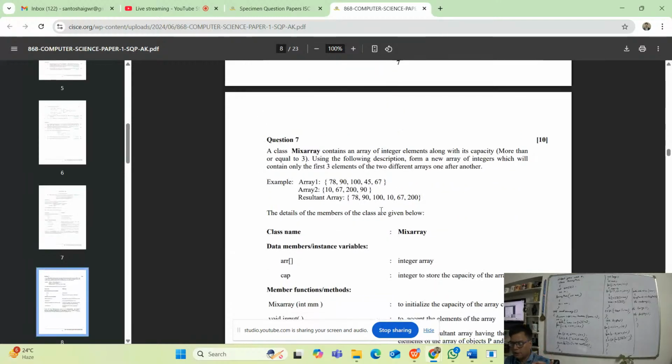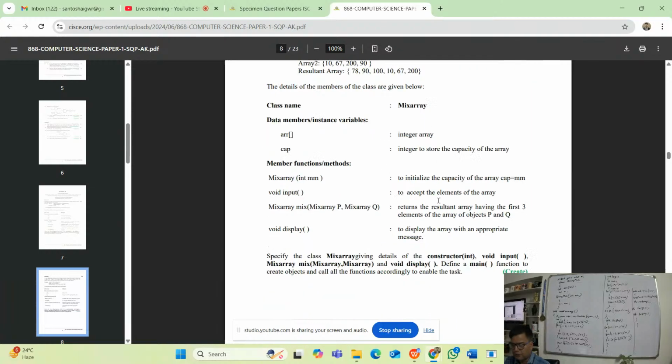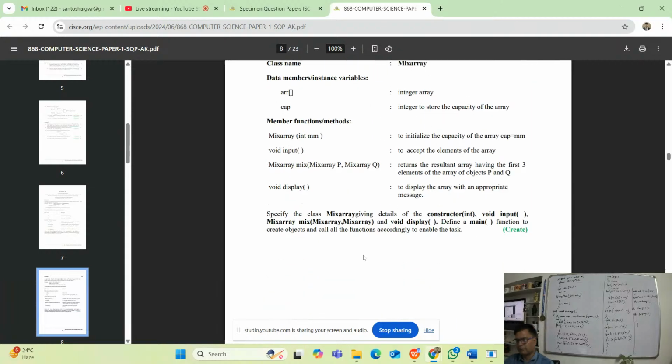You can do it. Second one, a class MixArray contains an array of integer elements along with its capacity, more than or equal to 3, using the following description. Array 1, array 2, and this is what it is doing: 78, 90, 100, 50, 167, 200, and 200. Okay. Details: array 1 to initialize the capacity, and again to accept the elements, returns the resultant array having the first three elements of array P and Q. First three elements of this and first three elements of this. So very easily you can combine the new array, right? It will be like that.